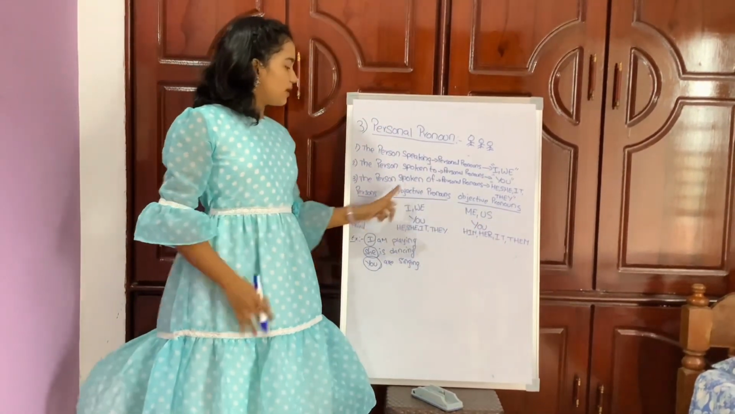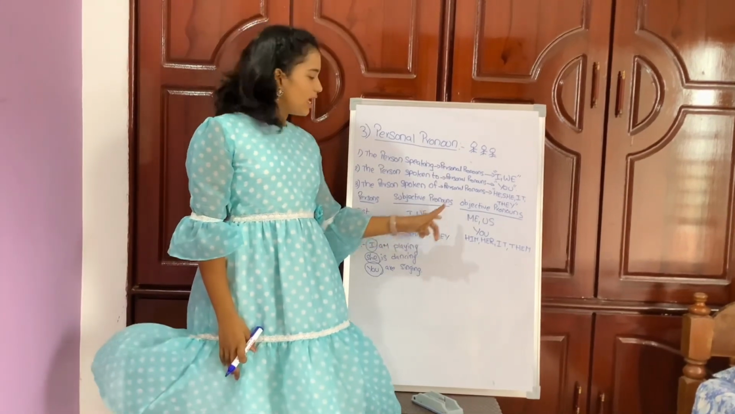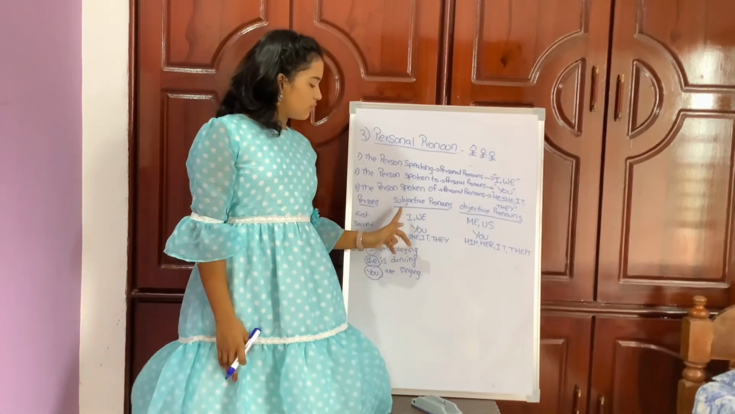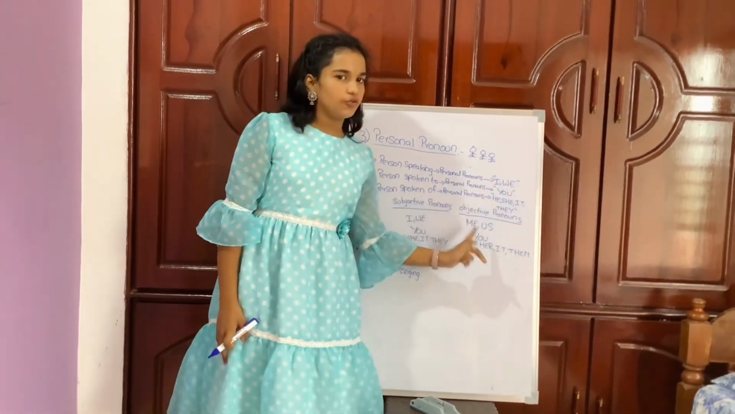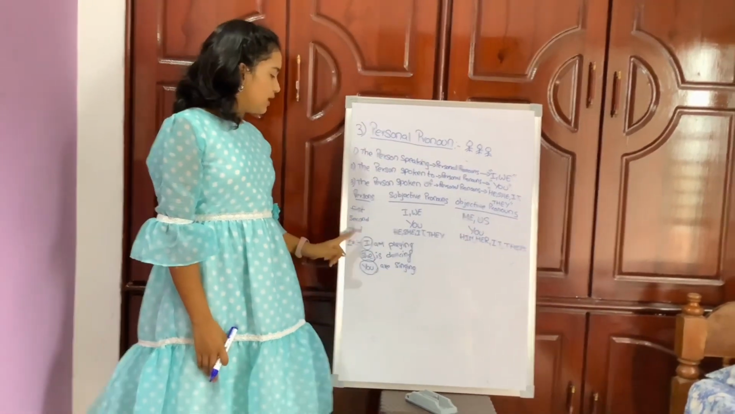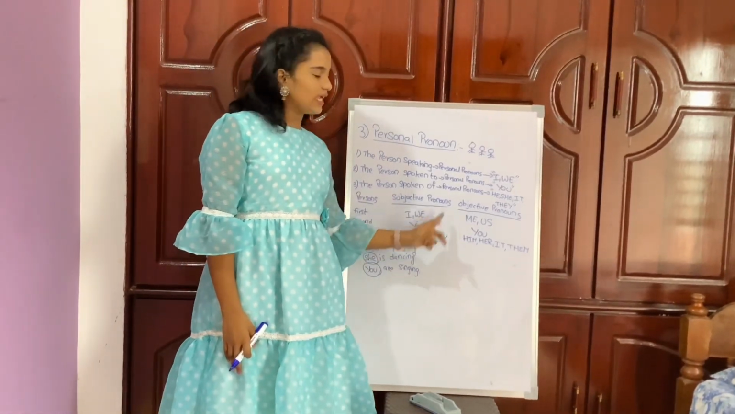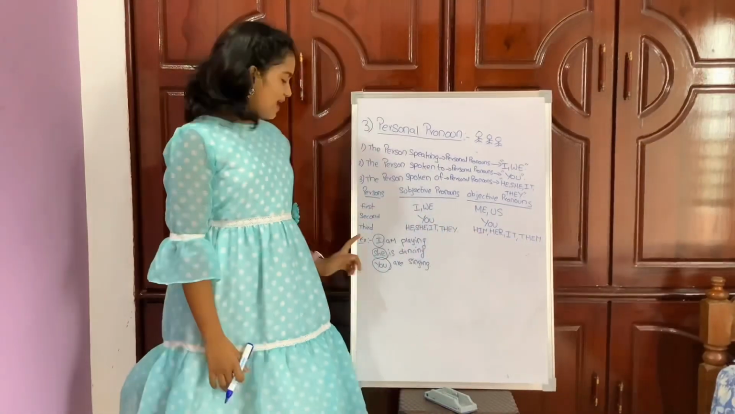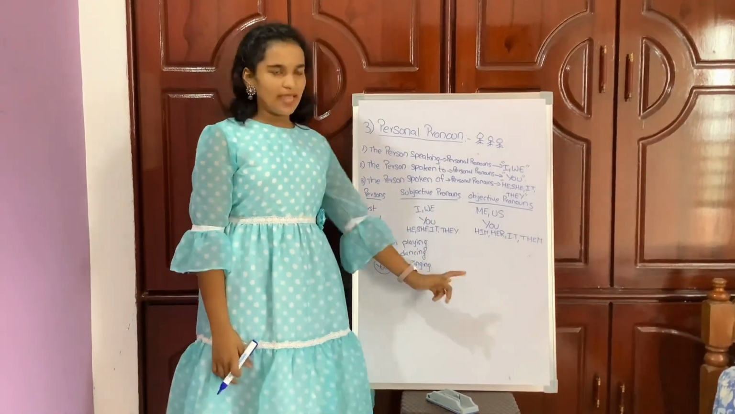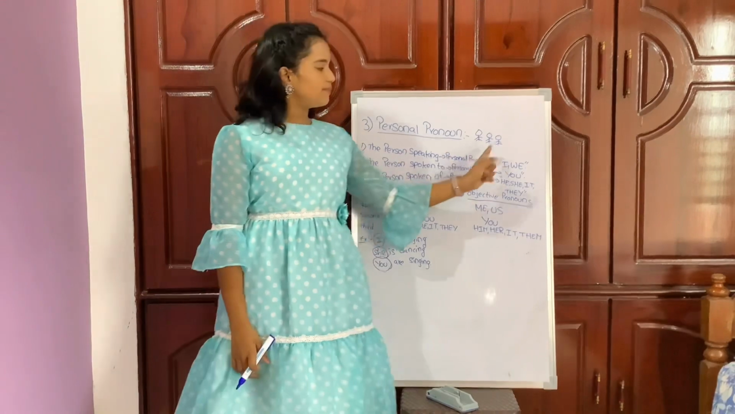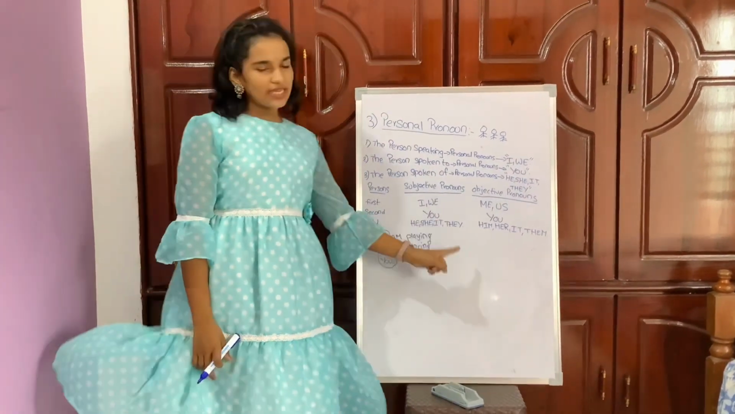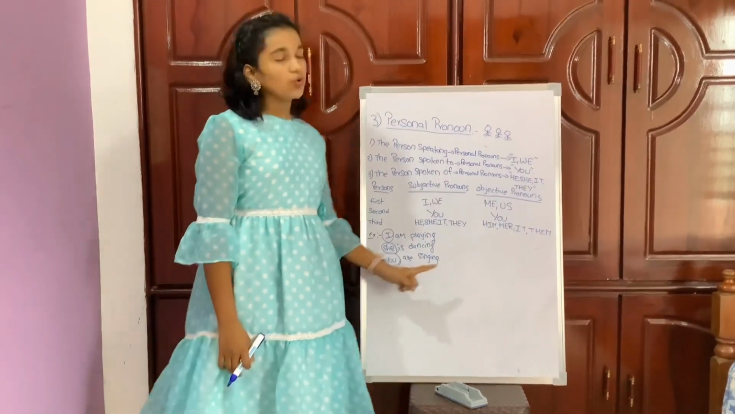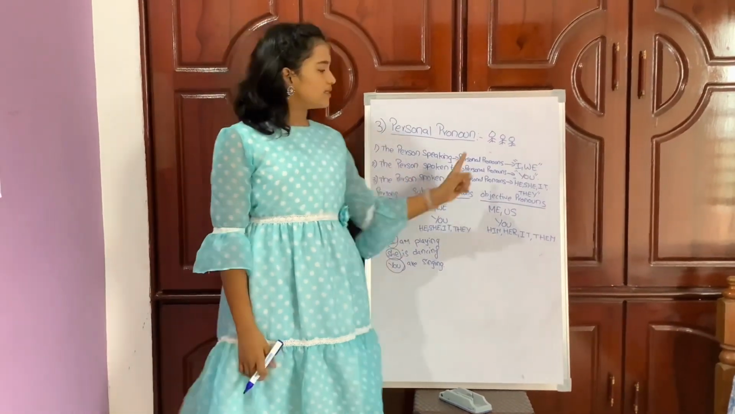Persons, subjective pronouns, objective pronouns. For the first person, subjective pronouns are I and we, and objective pronouns are me and us. For the second person, subjective pronoun is you, objective pronoun is also you. For the third person, subjective pronouns are he, she, it, they, and objective pronouns are him, her, it, them. Examples: in I am playing, I is first person; in she is dancing, she is third person; in you are singing, you is second person.